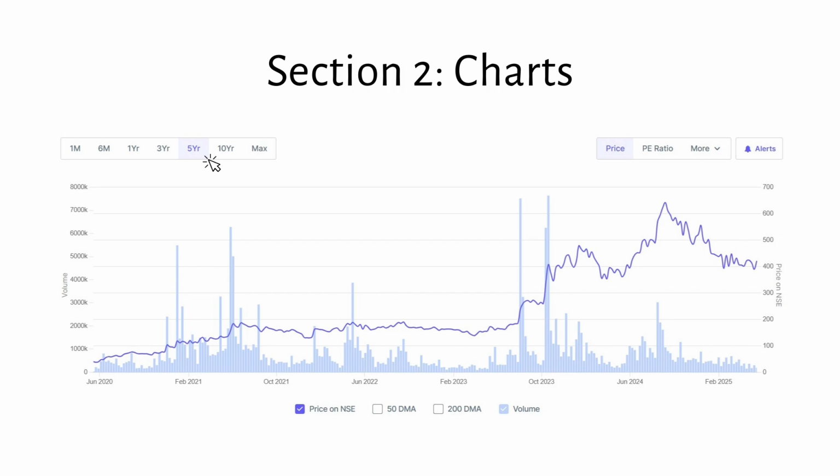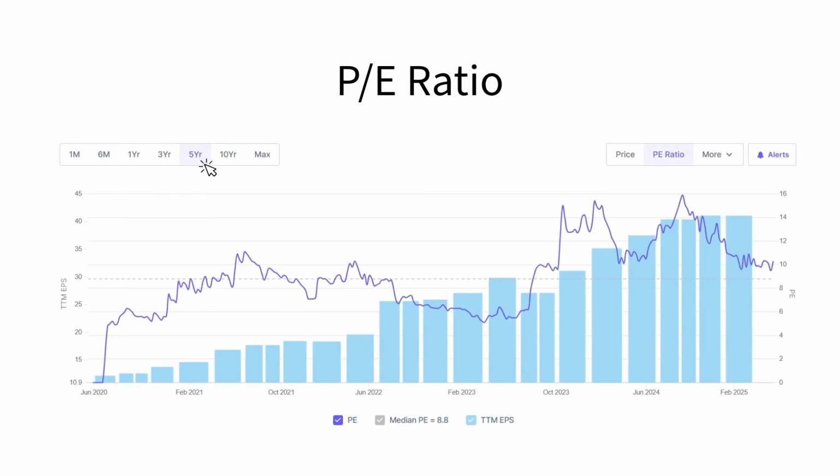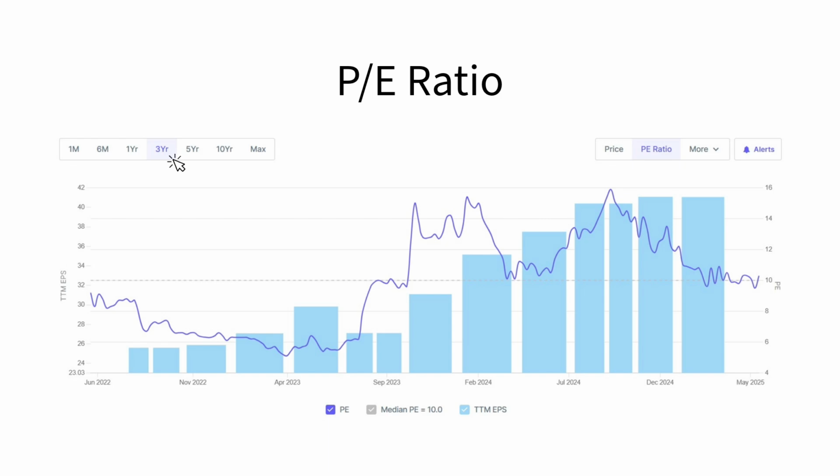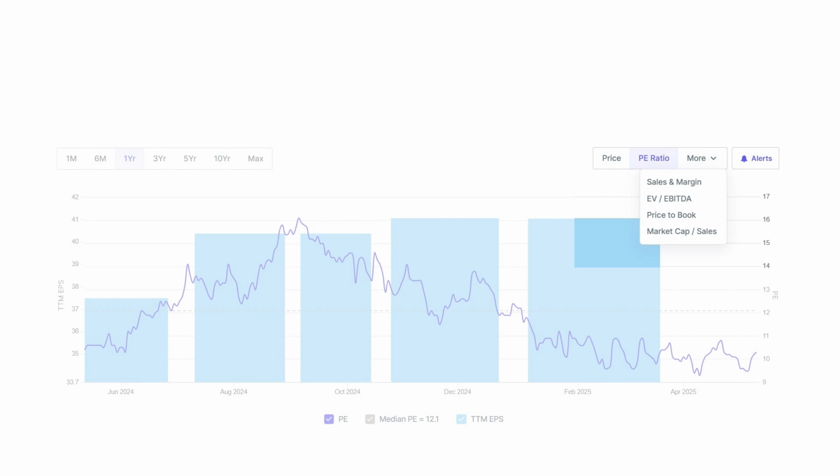Now go ahead and click on the PE ratio on the left to get an understanding of the PE in past years. The dotted line is the moving average, and it's always good to buy when the PE is below its moving average, i.e. the dotted line. In the last 1 year, it's been below the dotted line, which shows that it might be a good time to buy. But we have to analyze other things first. There are other sections for charts as well that you can take a deep dive into.